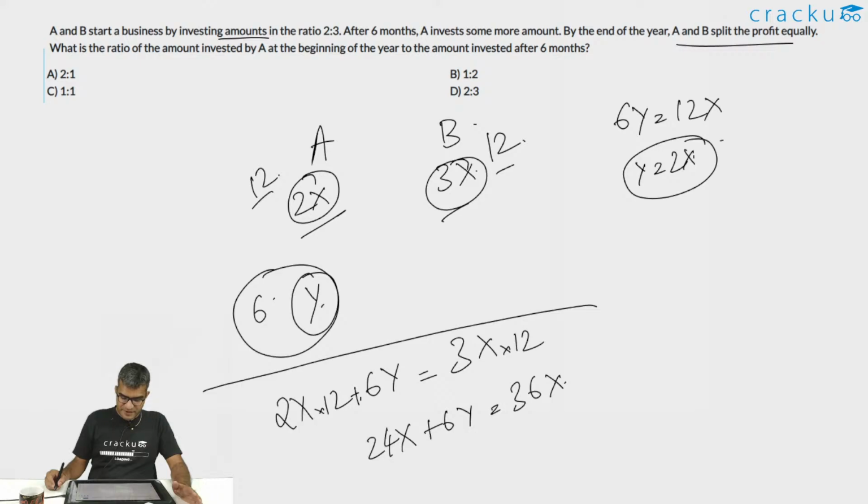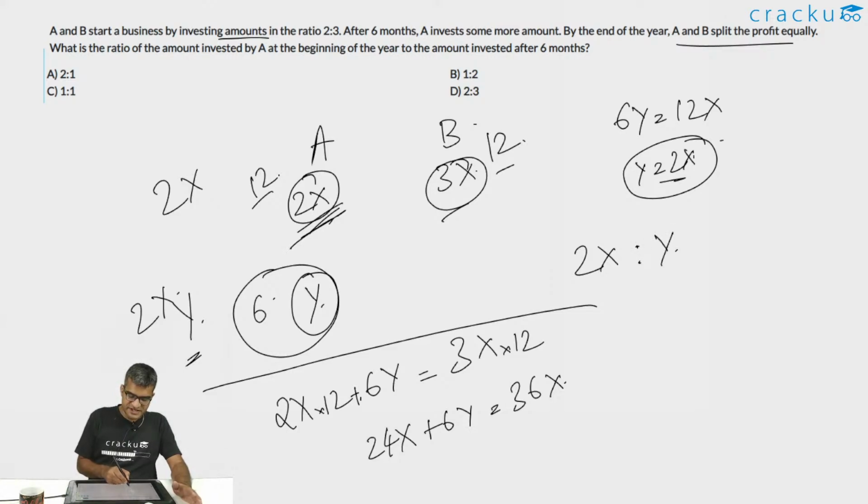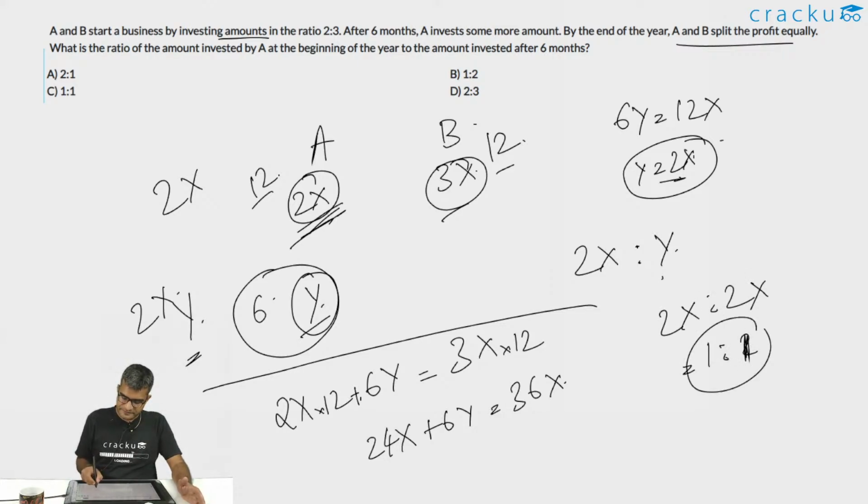So this would imply that at the start, if he invested 2x, and if at the end of 6 months he invested Y, what is the value of Y? Y is equal to 2x. So the ratio of the investment is 2x is to Y, 2x at the start and Y at the end of 6 months. But Y, because it is equal to 2x, the ratio will be 2x is to 2x, which is equal to 1 is to 1. So the answer for this question is option C.